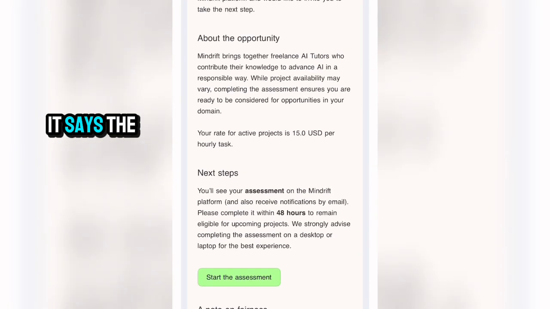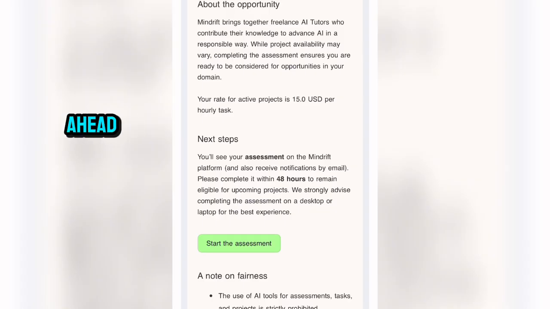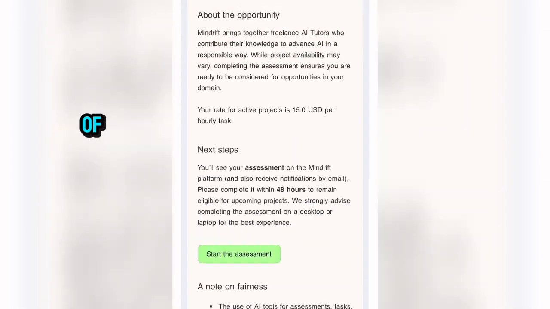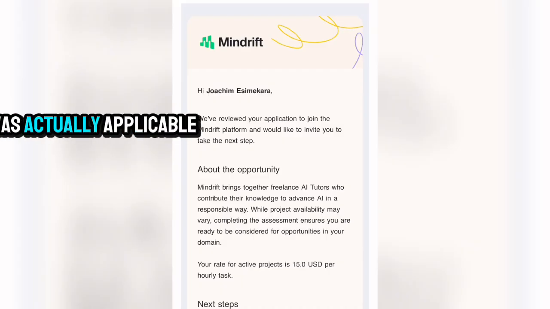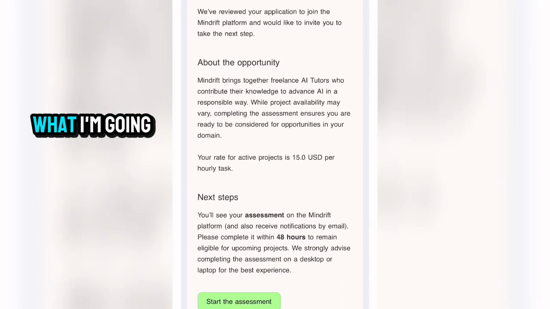As you can see right here, it says the rate for active projects is actually 15 USD per hour. So what I'm going to do is to start the assessment. They actually advise I start this assessment on my desktop or my laptop, so this is what you can take note of. As I went ahead applying for this particular job, it didn't take up to 5 or 2 minutes. I just got this mail, meaning my resume was actually applicable to this particular AI job. So what you can do is to follow the prompts I showed in our previous video on how to create your resume and LinkedIn account, so you can get approvals just like this. I'm going to continue my assessment on a desktop or a laptop.